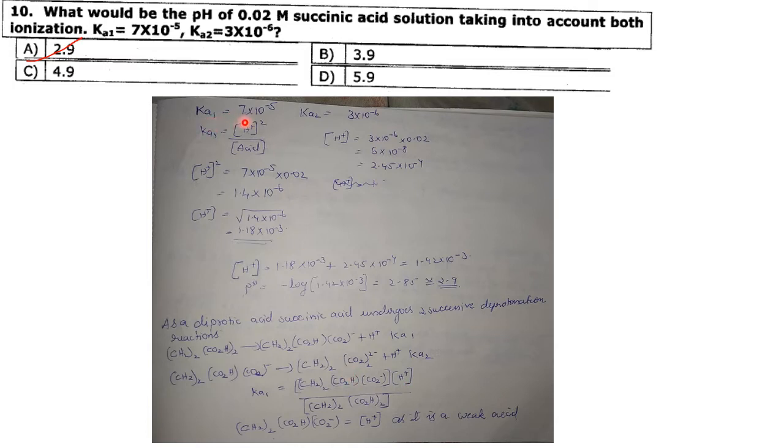So from there we can calculate Ka1. So Ka1 will be 1.18 into 10 raised to minus 3 and Ka2 will be 2.45 into 10 raised to minus 4. Now you have to add both of these. That is 1.18 into 10 raised to minus 3 plus 2.45 into 10 raised to minus 4. You will get it as 1.42 into 10 raised to minus 3. So the negative logarithm of this H+ ion concentration will give you approximately 2.9. So answer is option A, that is 2.9.